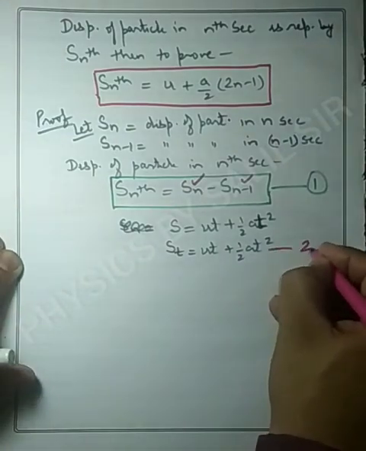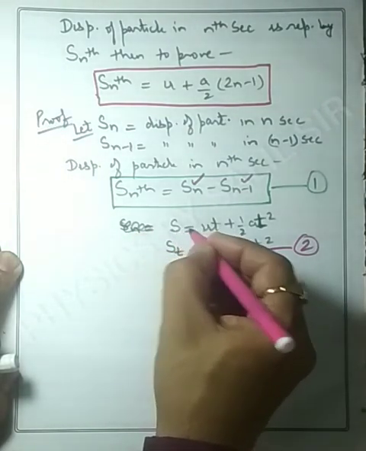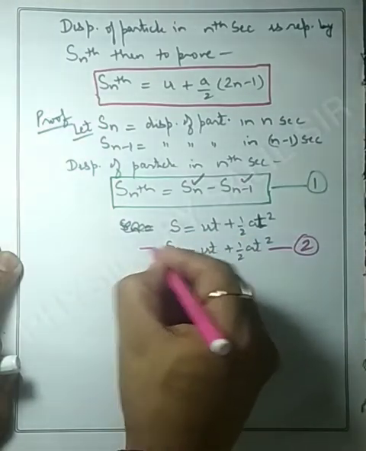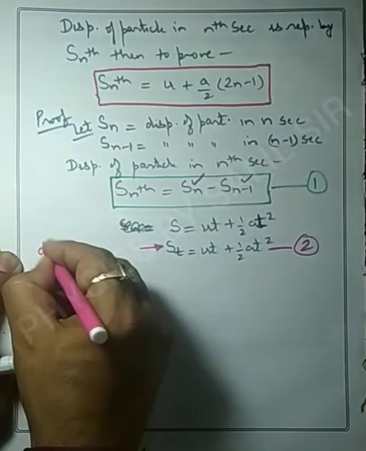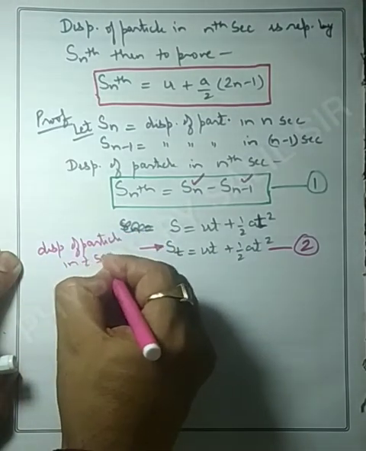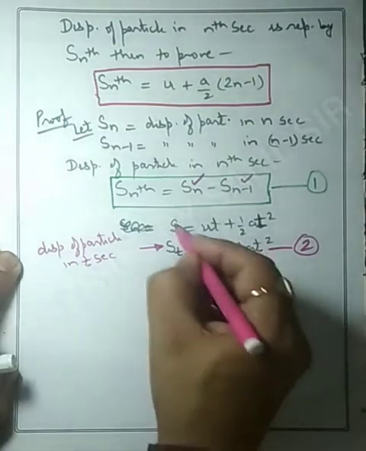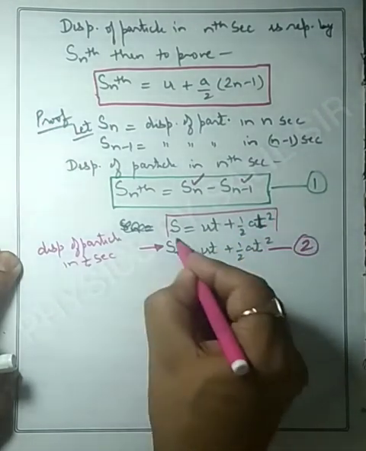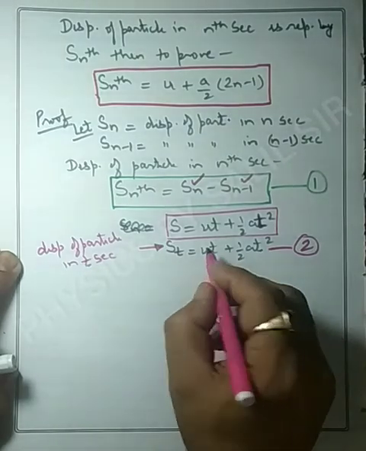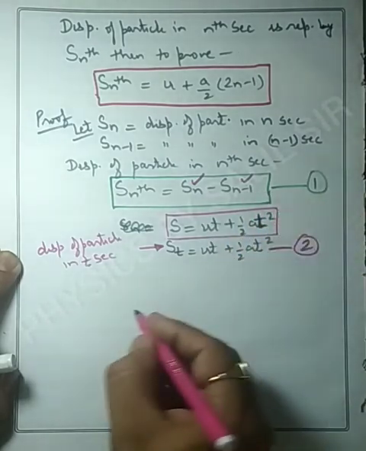Suppose this is equation number 2. And what is S? S is the displacement of the particle in t seconds. This St is the displacement of the particle in t seconds, because we have taken time t, so that's why we have used St here. Otherwise the base of this formula is S is equal to ut plus half at square, which is the second equation of motion. Now using this St is equal to ut plus half at square, we will find Sn and Sn minus 1. So first we will find Sn.